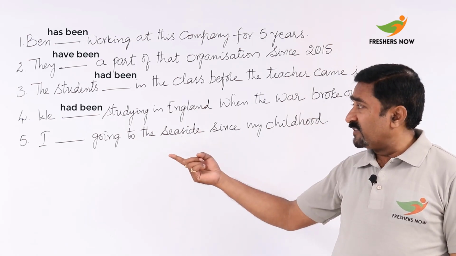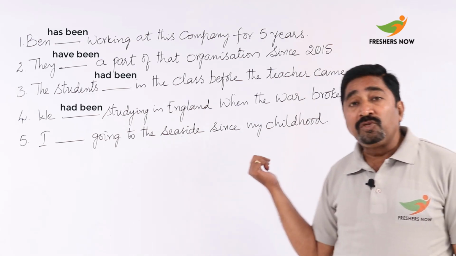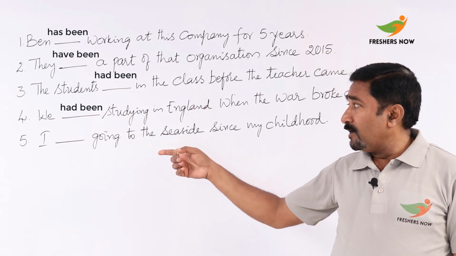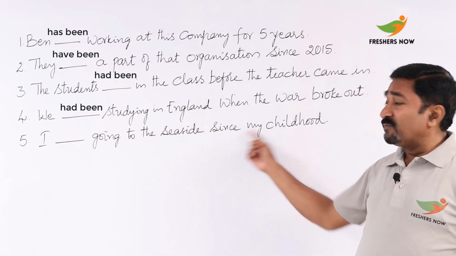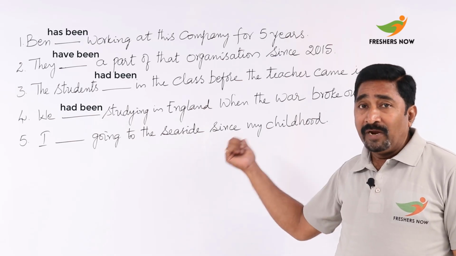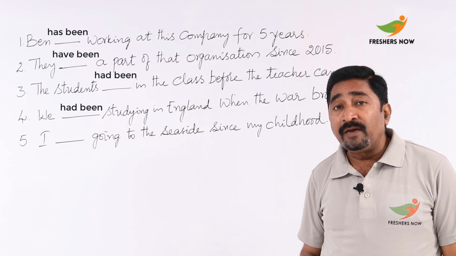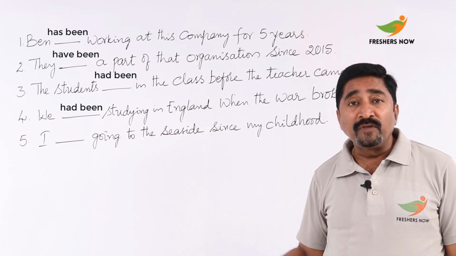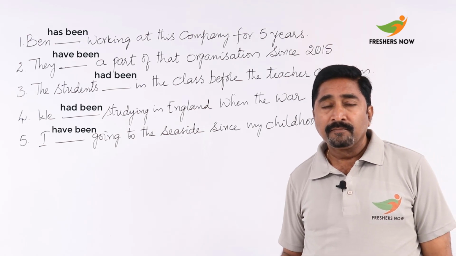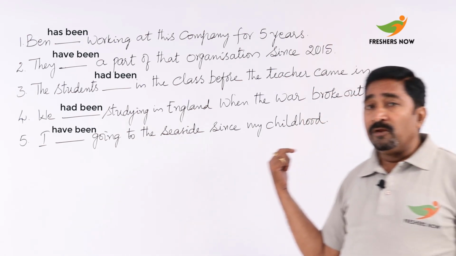And then see the next one: I going to the seaside since my childhood. And here you can see that since my childhood, the activity has been in practice, and I is the subject, and so we have to use have been. I have been going to the seaside since my childhood.